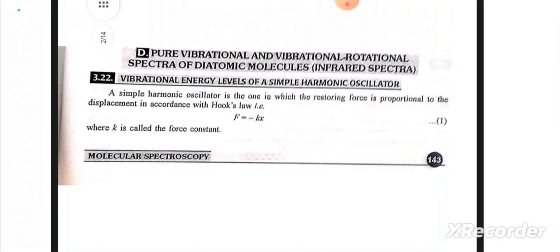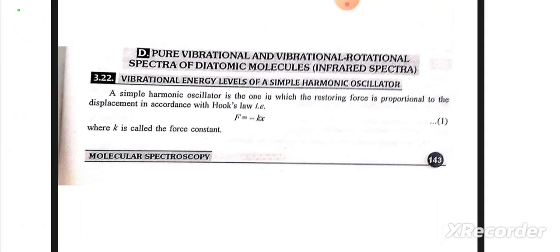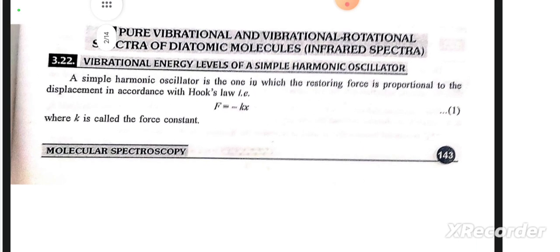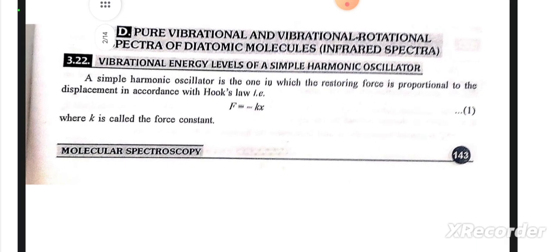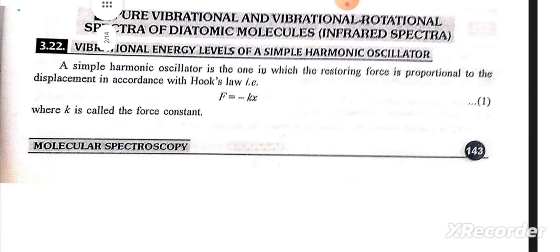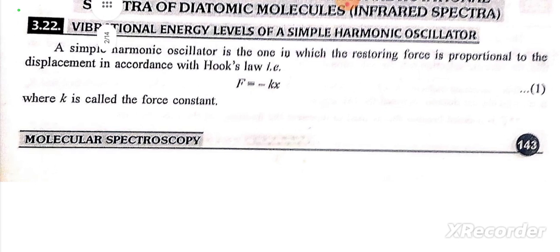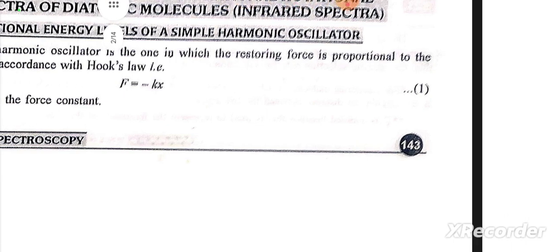Pure vibrational and vibrational-rotational spectra of diatomic molecules, infrared spectra. Vibrational energy levels of a simple harmonic oscillator. A simple harmonic oscillator is one in which the restoring force is proportional to the displacement in accordance with Hooke's law. F is equal to minus kx, where k is called the force constant.